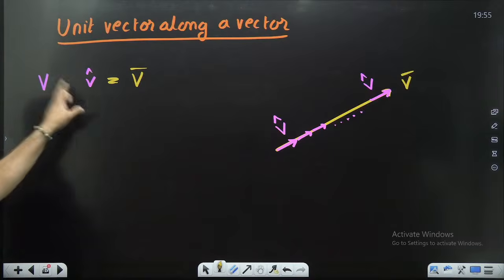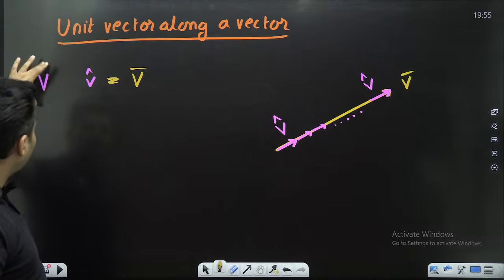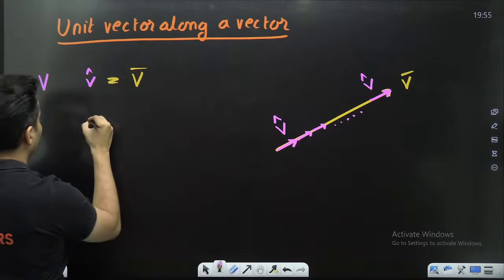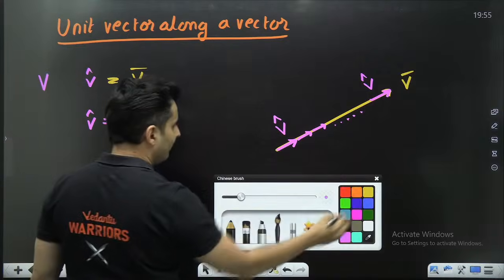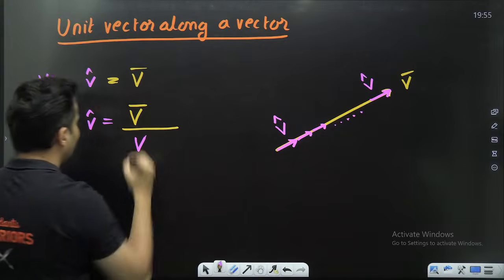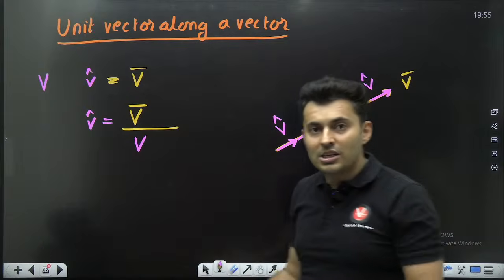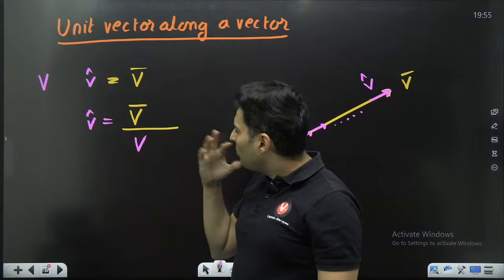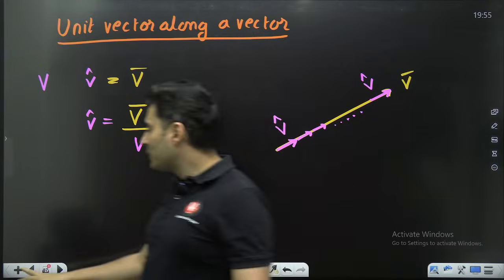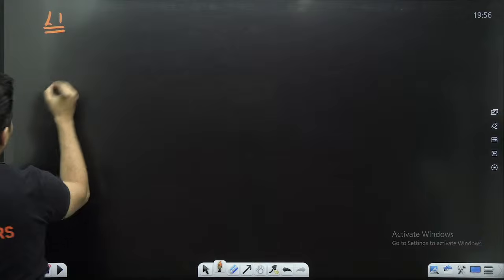In the same way, if V is the magnitude of this vector, I will put v hat, magnitude times, to get back the original vector. And therefore, my dear lions, v hat is always the vector itself divided by the magnitude. This relationship looks very weird at times in the initial phase. Like, sir, v bar by v, what is this even? How can I get v hat? Don't worry, I'll show you an example for this, you will get it.